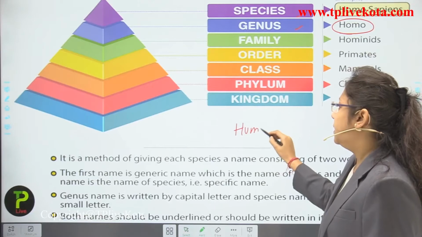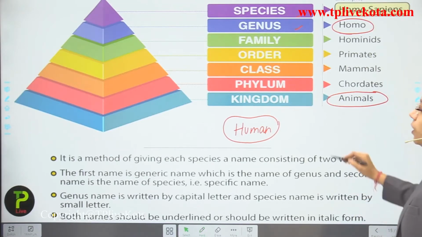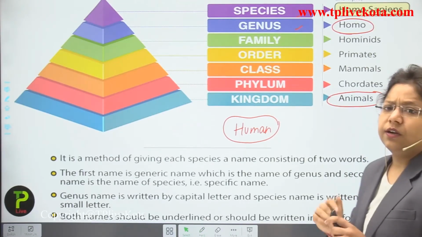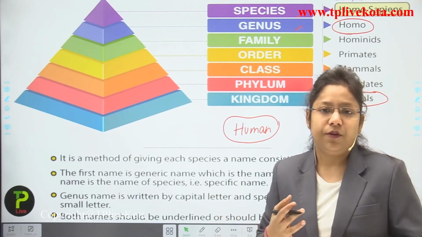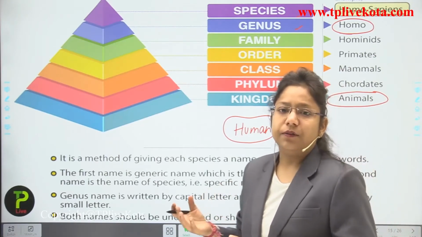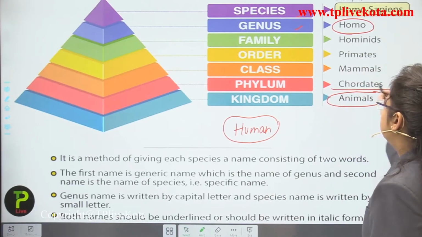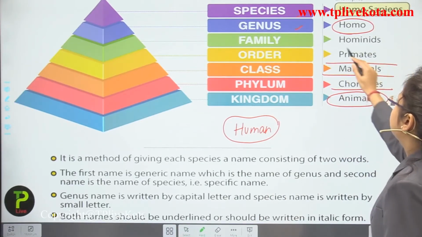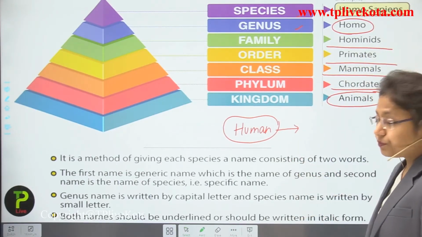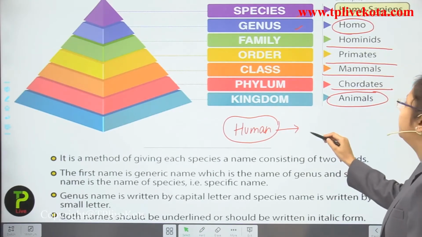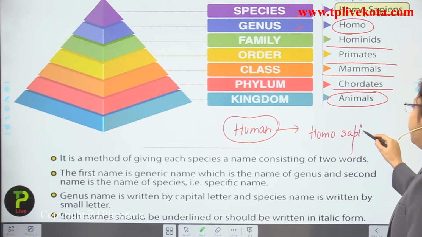Now you can see here, this is the whole taxonomical hierarchy of a particular human being. We are taking the example of a human being. So kingdom of human will be Animalia or animals. Phylum will be chordates. You do not have to learn too much about the taxonomical hierarchy. Only 2 to 3 examples are important, like the example of human is important. Like the example of some plants I will tell you in the upcoming lectures. Class will be mammals, order will be primates, family is hominids, genus is Homo, and last one is species. So, if you were asked what is the scientific name of human, then you will write as what? Homo, and remember to put the small letter here, so sapiens.